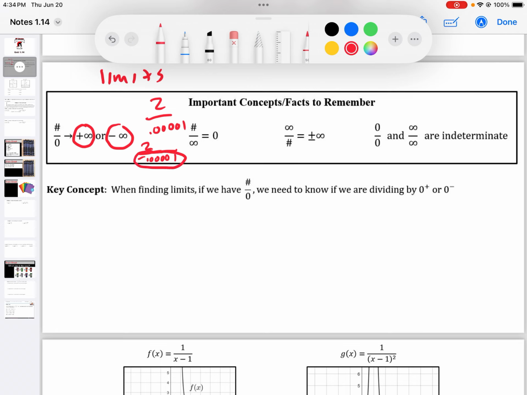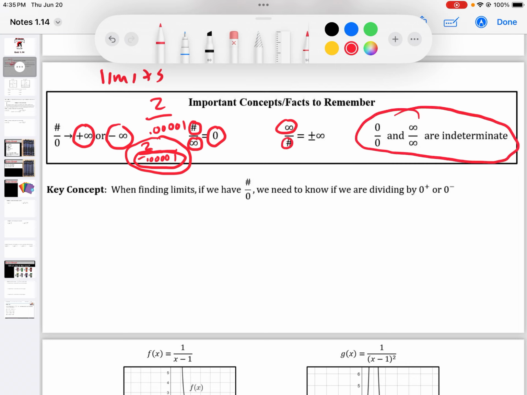So the number on the bottom is really tiny, then the number as a whole is really huge. The opposite's also true. If I've got a fixed number on top over a gigantic number, with limits that is going to be 0. If I've got an infinity over some fixed number, that's just going to be infinity.